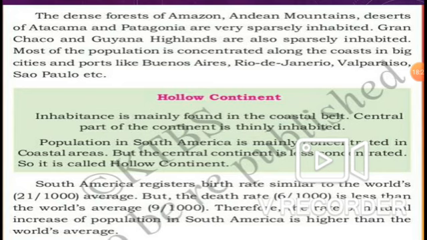Yes, but according to the world's average, the birth and the death rate is very low. Therefore the rate of natural increase of population in South America is higher than the world's average.